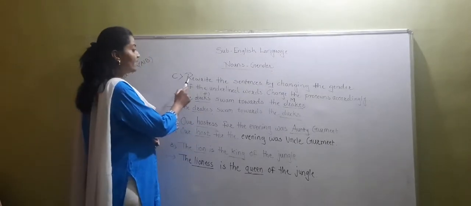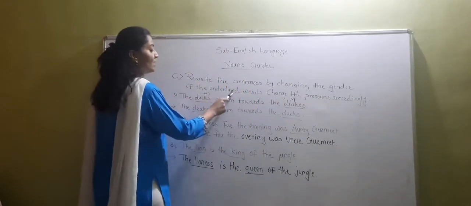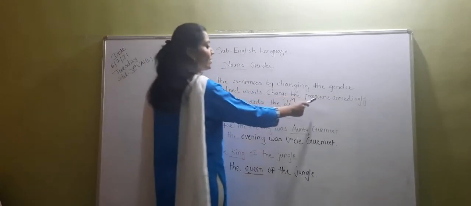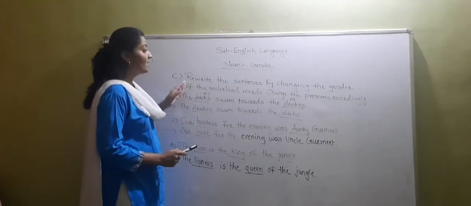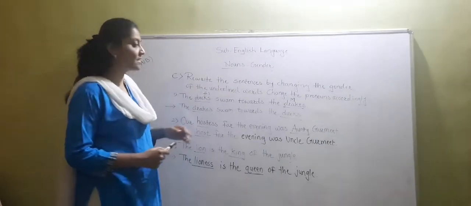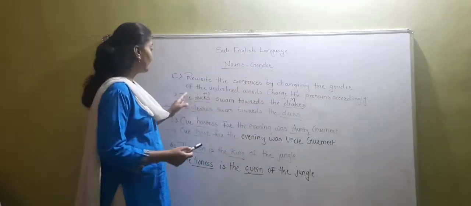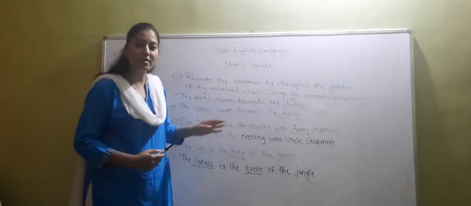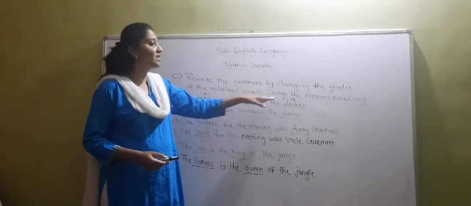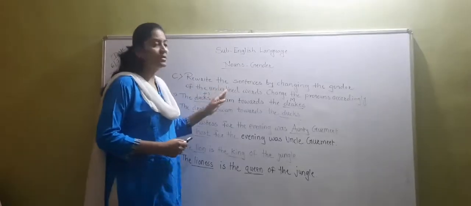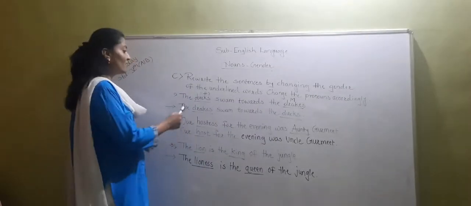Now what is that? Rewrite the sentences by changing the gender of the underlined words. Change the pronouns accordingly. मतलब क्या है कि तुमको क्या करना है? Rewrite the sentence. Sentence तुमको फिर से लिखना है, by changing the gender. क्या करके? Gender change करके, of the underlined words. जो भी वर्ड्स को अंडरलाइन किया गया है उसका जेंडर तुमको चेंज करके लिखना है. Change the pronouns accordingly. और जरूरत पड़ने पर तुमको प्रोनाउंस में भी चेंज करना होगा. So now see the first one.